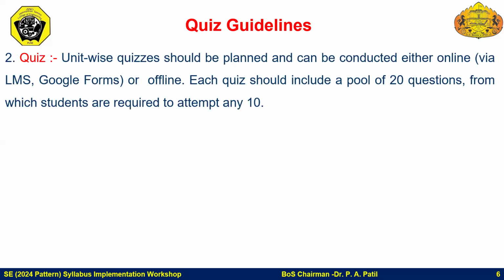Each quiz should include a pool of 20 or more questions, and from that student is supposed to solve any 10 questions. So this option is for online mode. If you are conducting through offline mode, you can have 10 fixed questions, but students sitting together on one particular bench are supposed to have a different set of question paper.